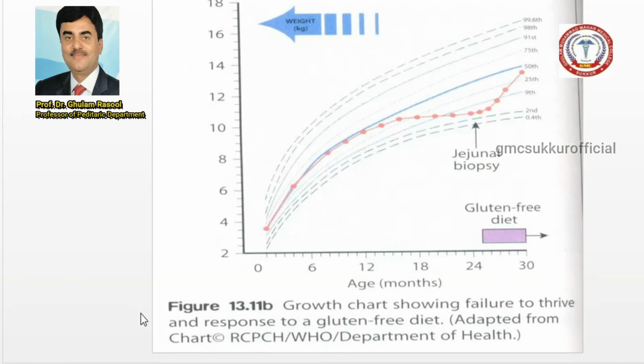Now this is the growth chart of failure to thrive. When you respond with a gluten free diet, you will appreciate the curve. Initially there is a jejunal biopsy, and if you look here, there is an increased height of the baby when the curve goes upward.